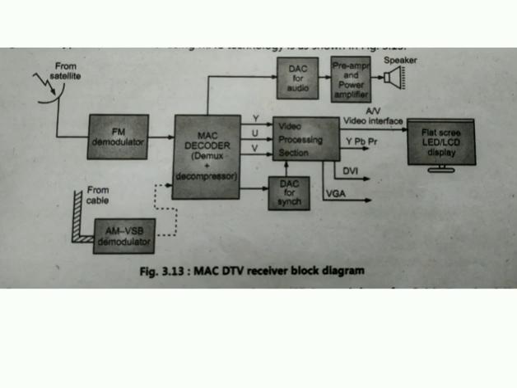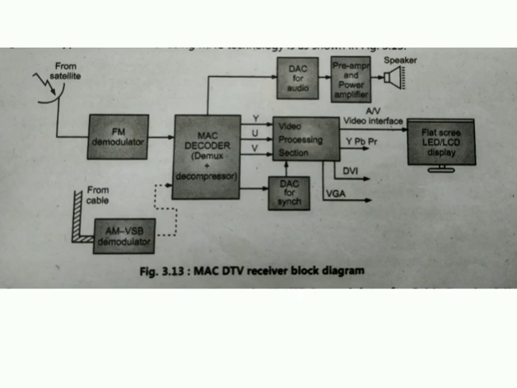Now let us see the MAC DTV receiver block diagram. The block diagram you can see shows the MAC DTV receiver. FM demodulators are for the DBS receiver signal from the satellite, and AM VSB demodulators are for the cable receiver signals. We have seen the two modulation techniques for different purposes. Here two demodulators are used for the different receivers.